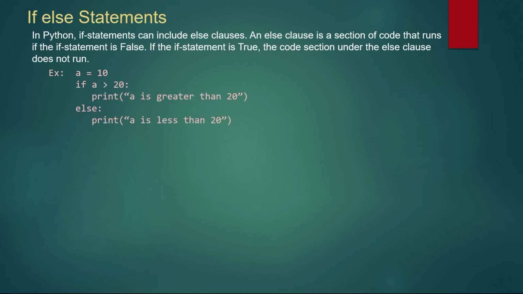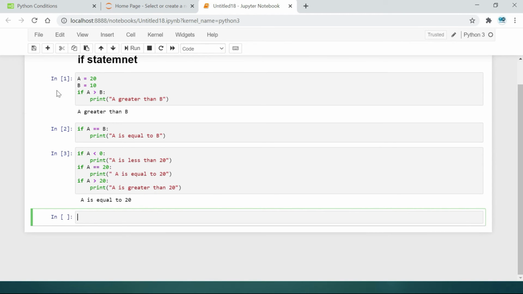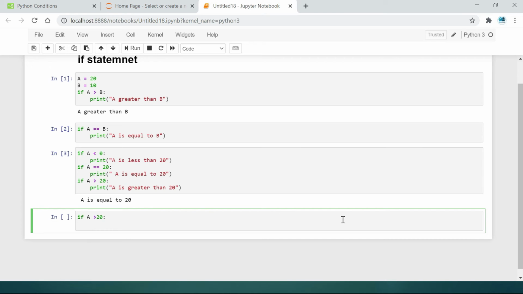Let's check in Jupyter. We have to check A is equal to 20. We will check what is if or what is if else. If A greater than 20, close with colon. It will go with a print statement. Print A is greater than 20.